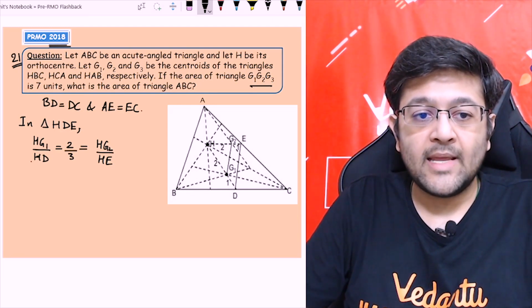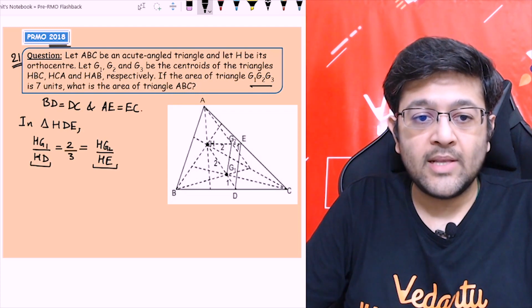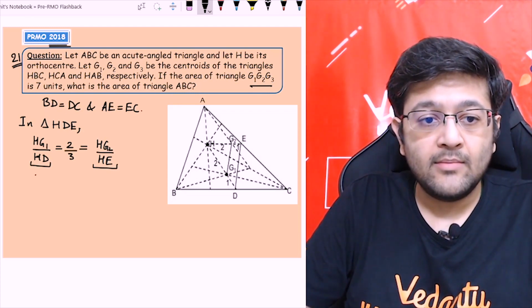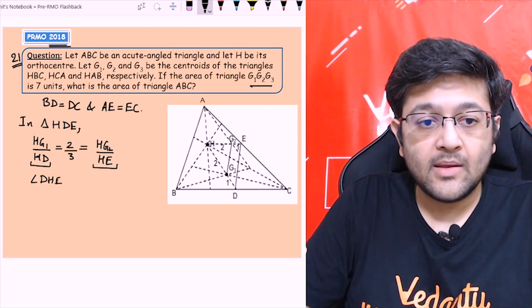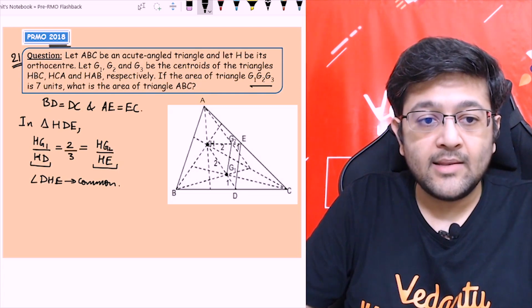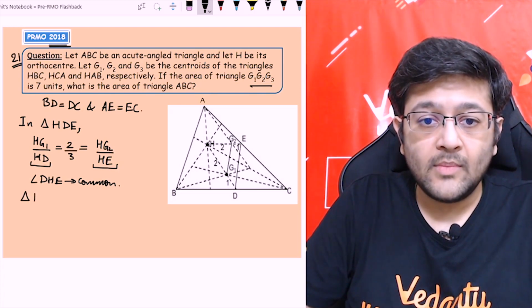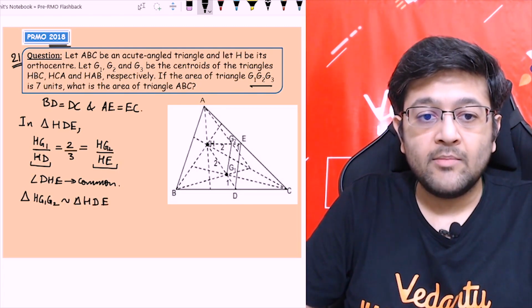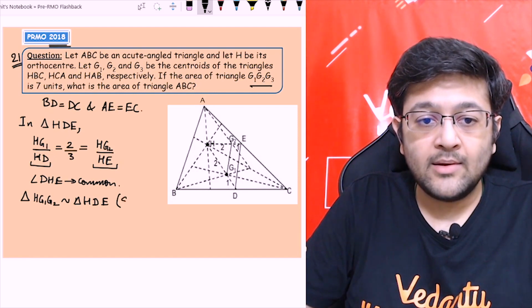So you get to know that HG1 upon HD is equal to HG2 upon HE, and angle DHE is common, right? So can I say that the triangle HG1G2 is similar to triangle HDE by using the criteria, which one?